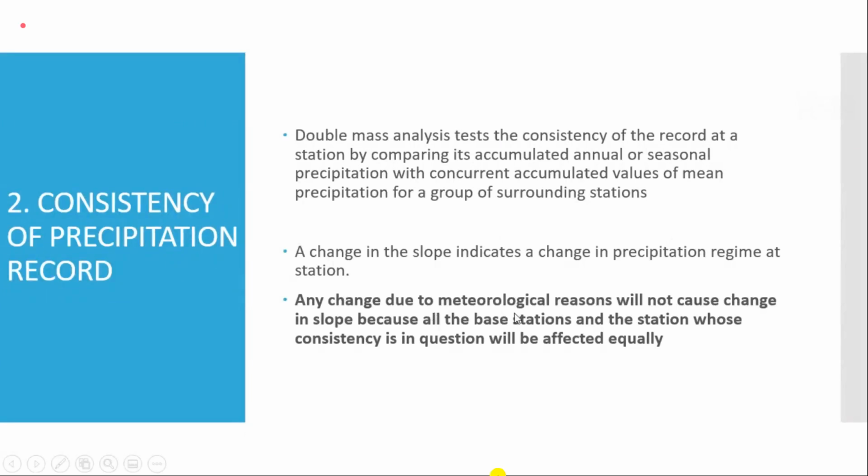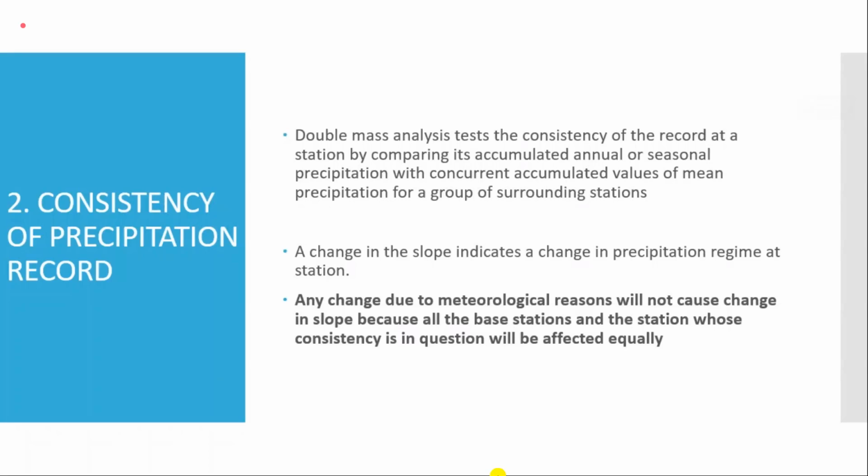Any change due to meteorological or climatic reasons will not cause a change in slope. The reason is that any meteorological change will occur on all the stations. For example, if a storm has occurred, it will occur on the station and on the surrounding stations.